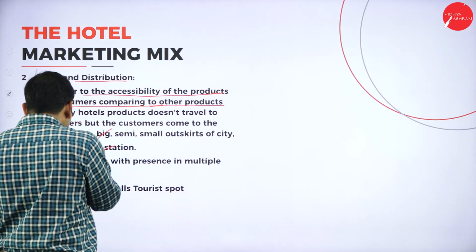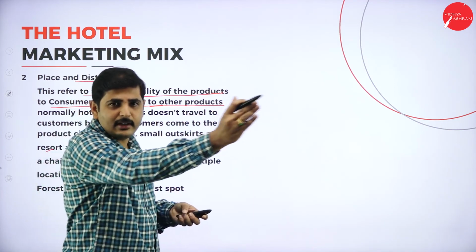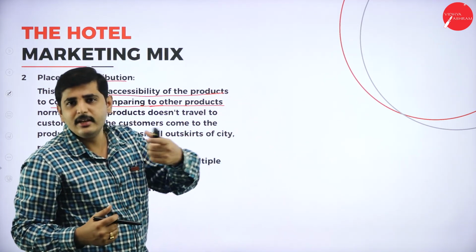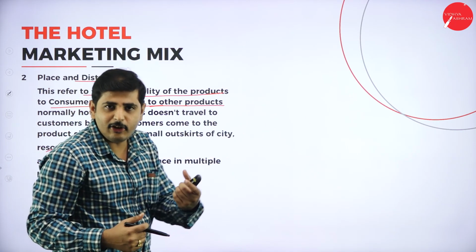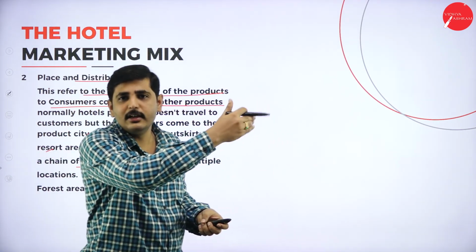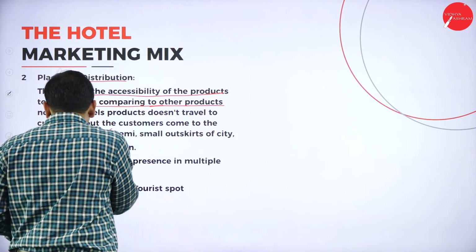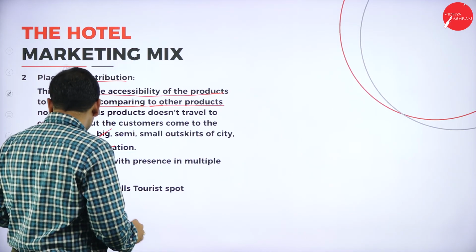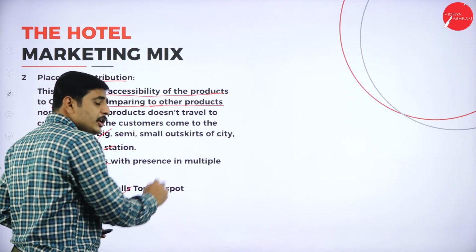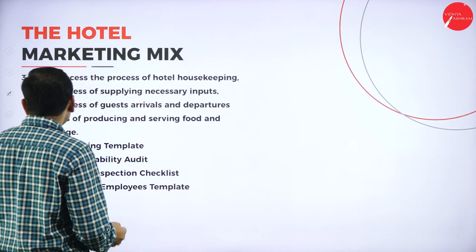Next one, chain hotel. What is a chain hotel? A single ownership will have different branches in so many cities. In a single city they will have so many branches, or under a single head office they will have so many branches in other districts or other states. Next one, location is very, very important. Next one, forest area, waterfalls and tourist spots. So which is your location? Please select.